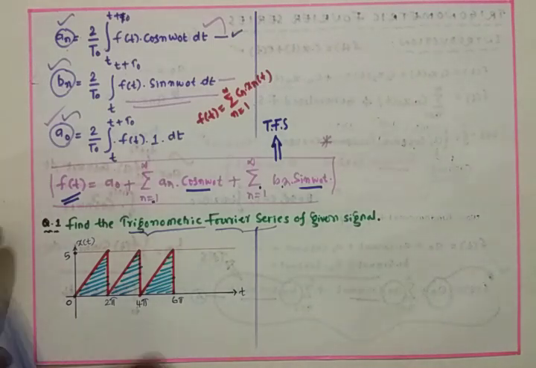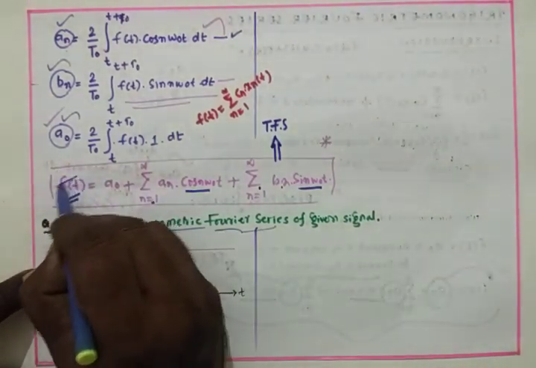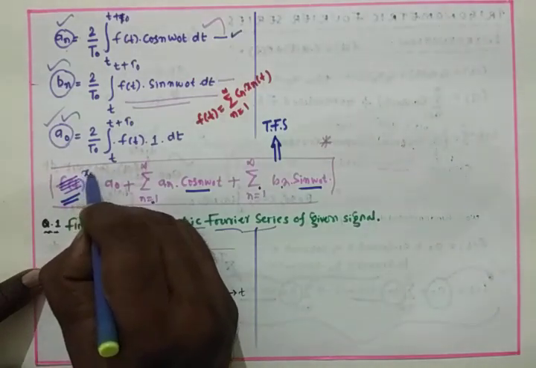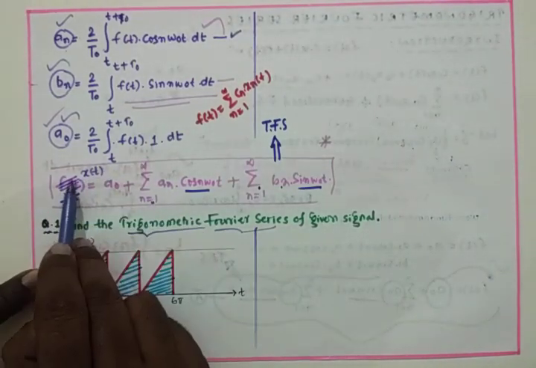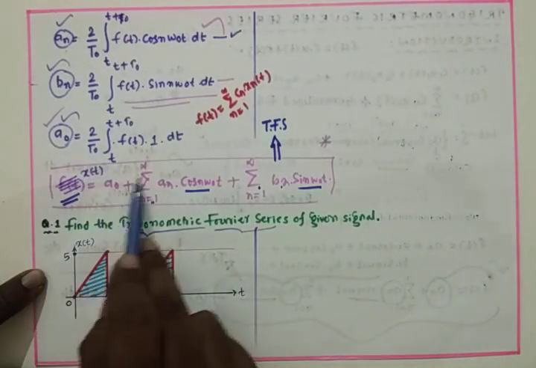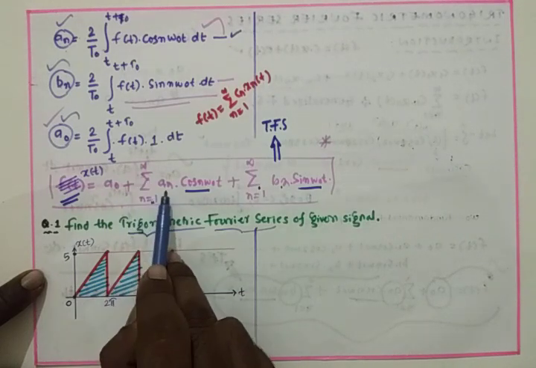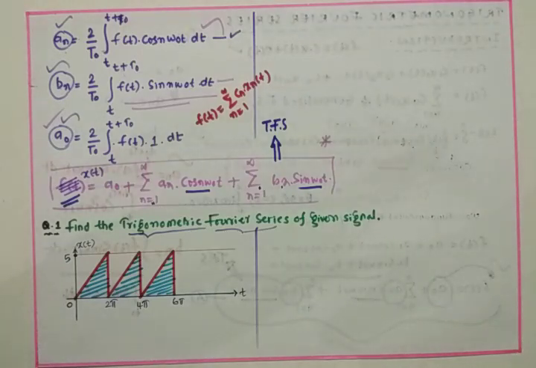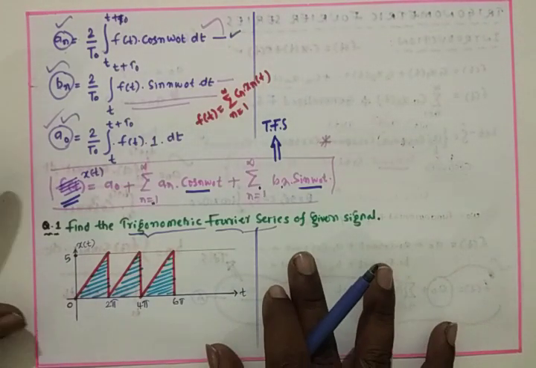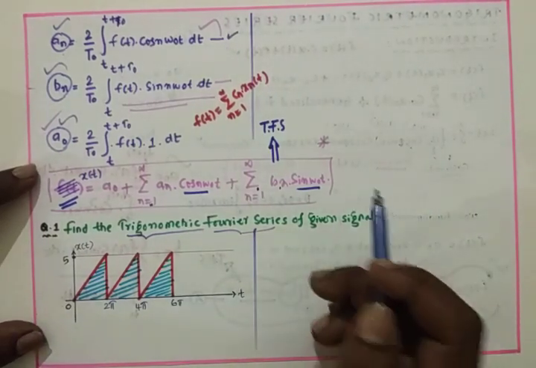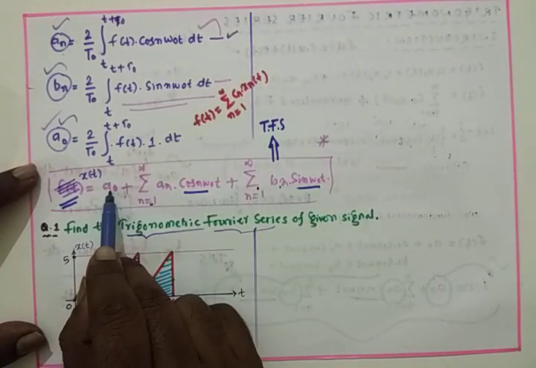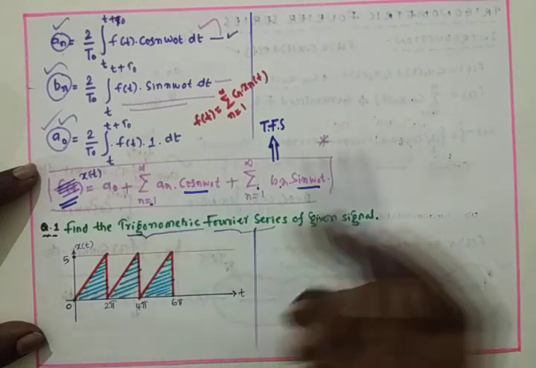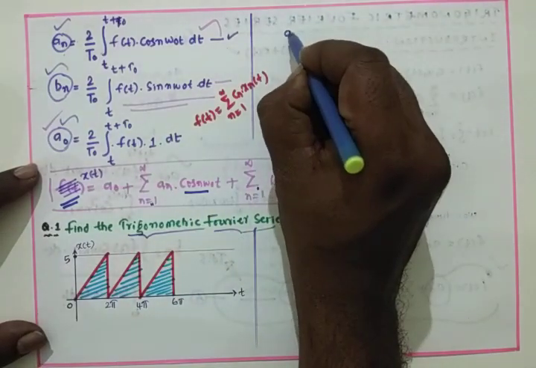Now this Fourier series is not f of t, it is actually x of t. So x of t is equal to a naught plus sigma n equals 1 to infinity an cos n omega naught t and so on. We have to calculate the trigonometric Fourier series of x of t. So to get x of t, we first calculate a naught, an and bn. First, go with an.